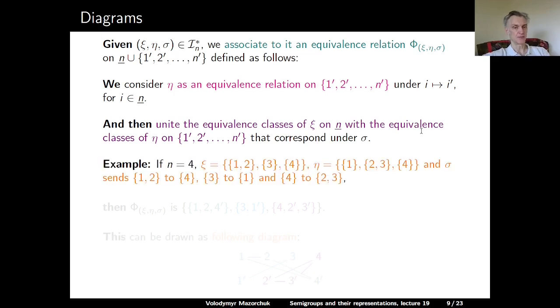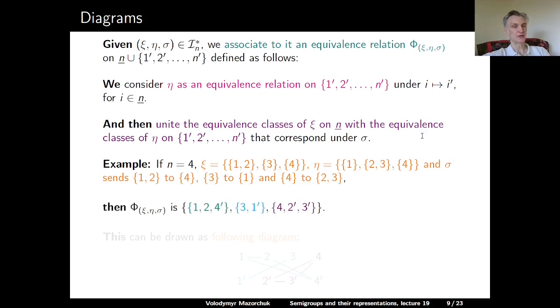Here is an example. If n is equal to 4, let xi have 3 equivalence classes, 1 2, 3, and 4. Assume that eta also has 3 equivalence classes, now 1, 2 3, and 4. And assume that sigma sends the class 1, 2 of xi to the class 4 of eta, the class 3 of xi to the class 1 of eta, and the class 4 of xi to the class 2, 3 of eta.